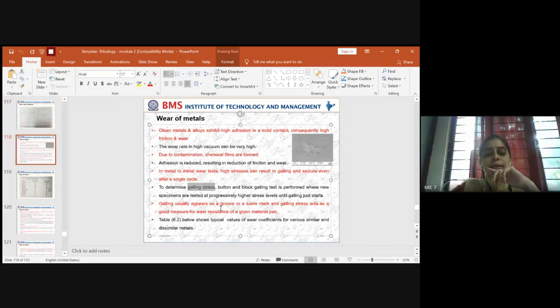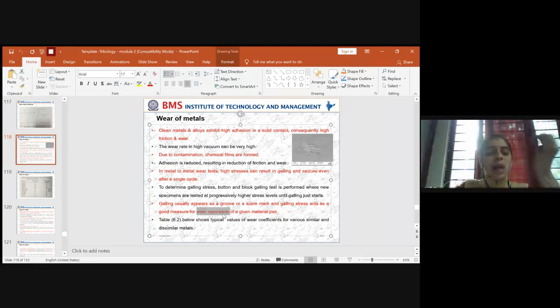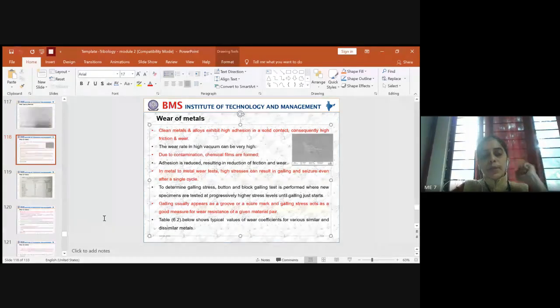Usually galling appears in the form of a groove or a scar mark. That will help you in developing the galling stresses and measuring what exactly the wear resistance is for the given material. Every material cannot have the same wear resistance, right? It depends upon the properties of the material. If the material is too hard, then it can have a good value of wear resistance. So it shows a good measure of the galling stress in it. So this could be measured accordingly. This is just a brief concept related to how wear is associated with metals.